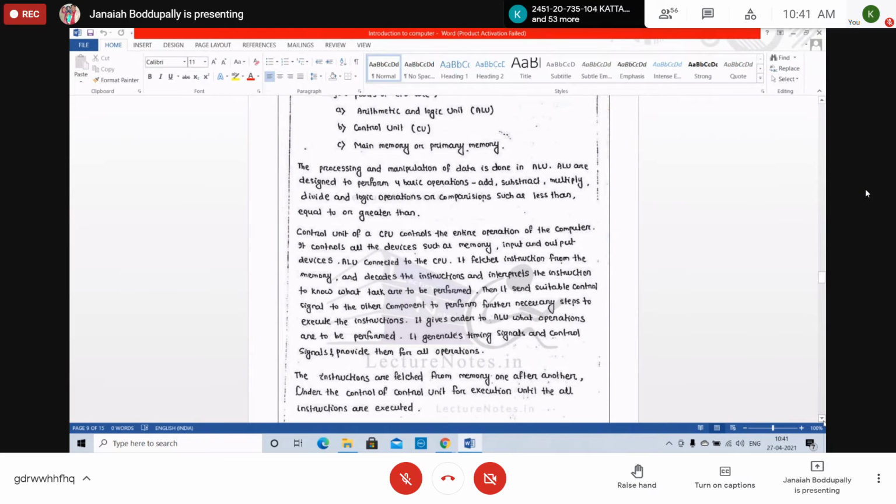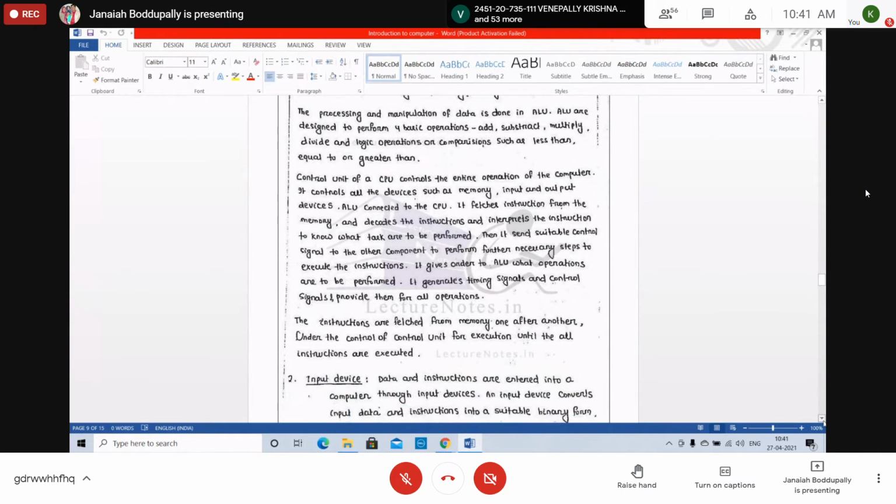It gives the order to the ALU. So it generates timing signals and control signals and provides them for all operations. This is also a major component in the CPU. The instructions are fetched from memory one after another.